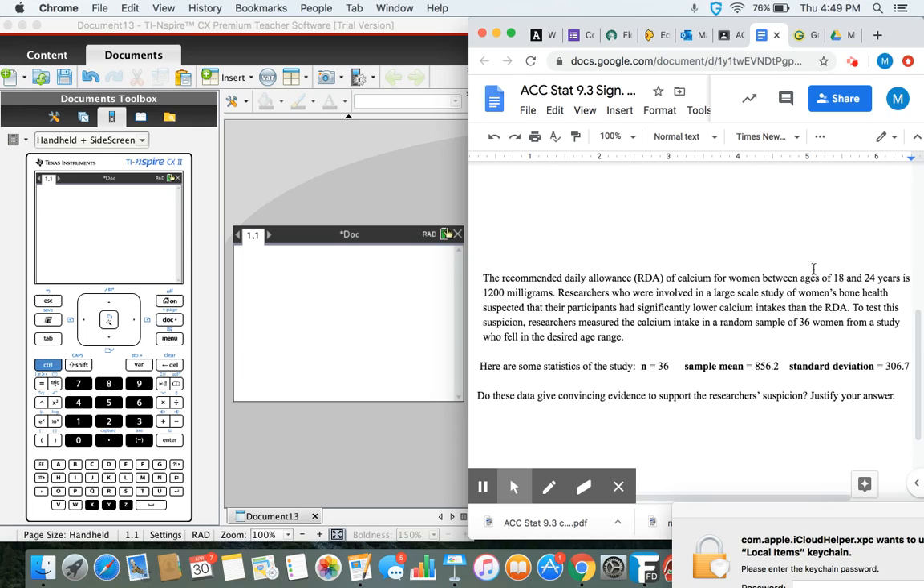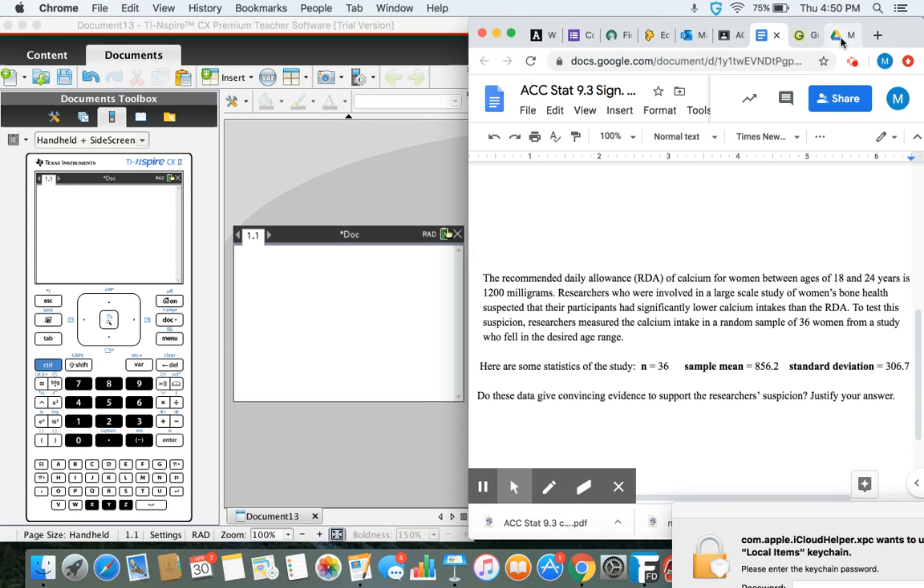So this problem talks about the daily allowance of calcium for women between 18 and 24. It tells us that it's 1,200. So that's what you're looking for, a number like that is said to be, and that'll be your H0. Then there's going to be the suspicion that comes up somewhere else in the problem. Here it says that they think they take significantly lower calcium, so that'll be our HA. Then we're given these descriptive stats, which we'll apply in the calculator. Again, get the number called the p-value, which leads to our conclusion.